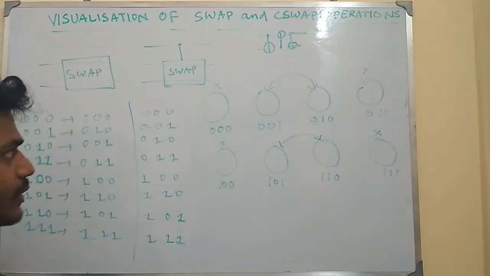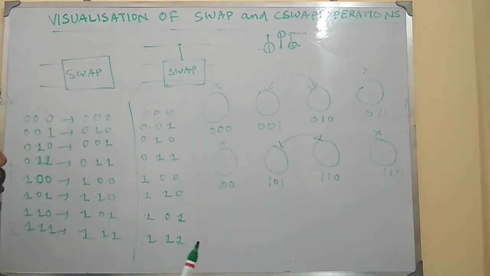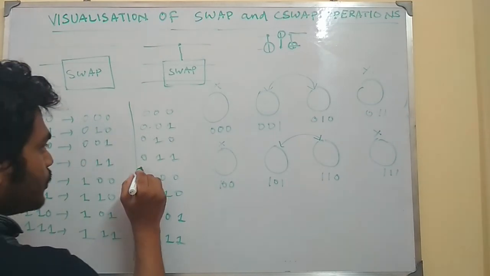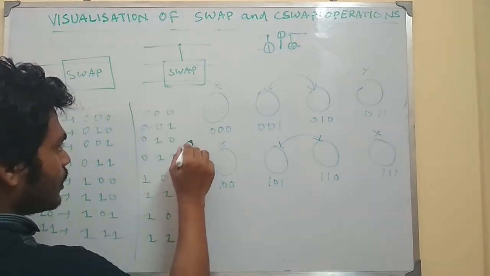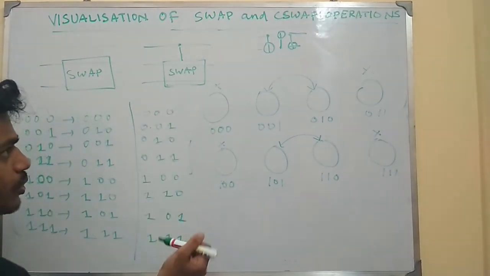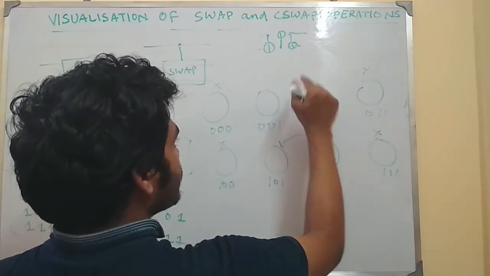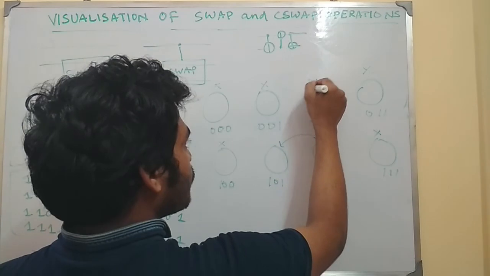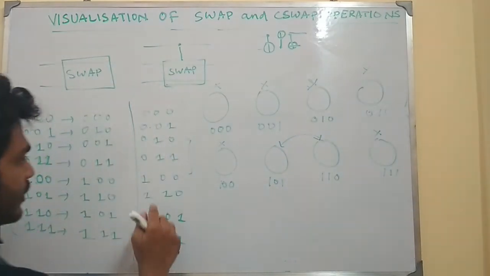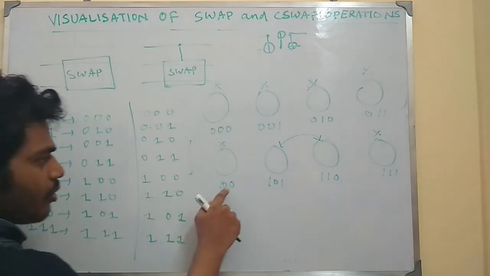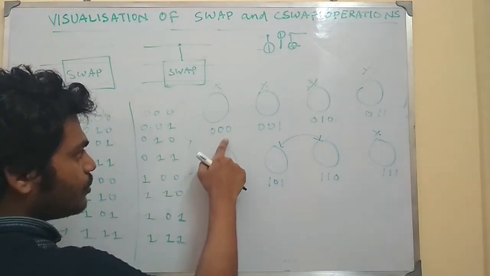Now let us visualize the case of the control swap operation. When we have control swap, we can see the first 4 circles have no change because the first qubit is in state 0. No change, no change. And then on the last 4 states, 100 has no change, it's the same as 100.